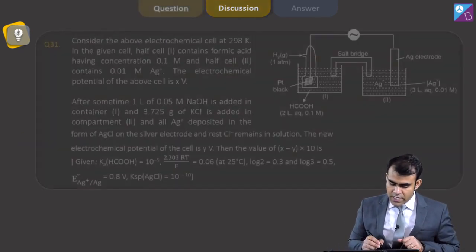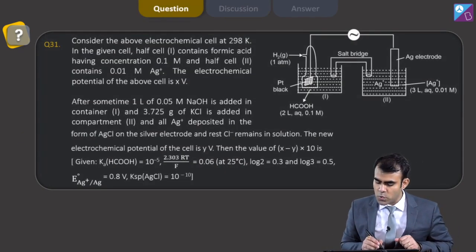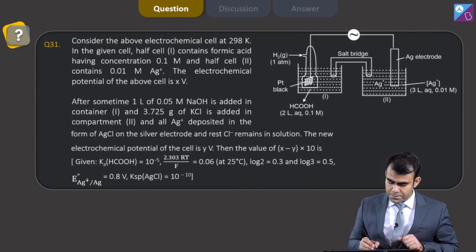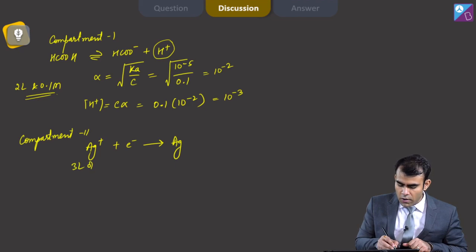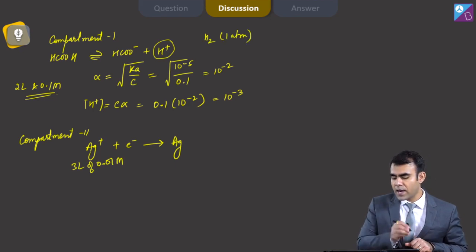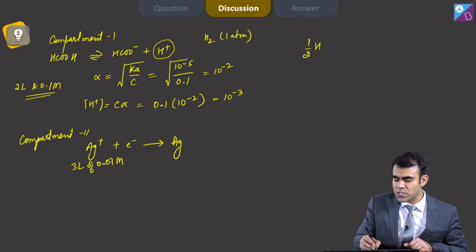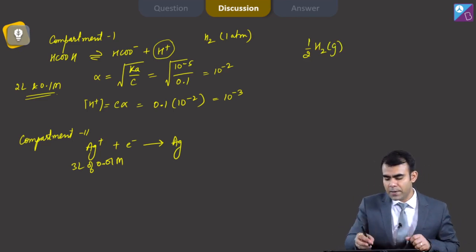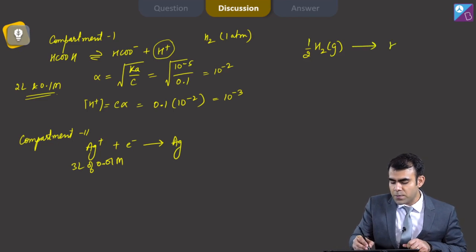The concentration of Ag plus that is given to us is 3 liter of 0.01 molar, and also the pressure of H2 in compartment 1 is 1 atm. I can write the cell reaction as half H2, because in the left compartment oxidation will take place. So half H2 gives H plus plus electron, this is aqueous.